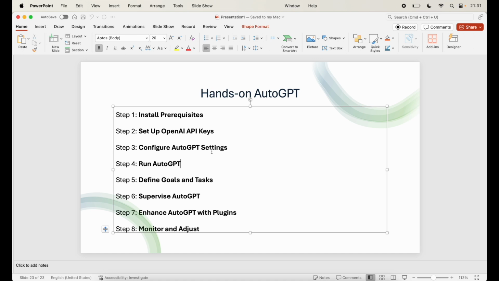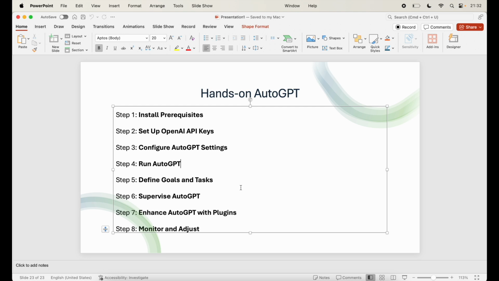That brings us to step number 5, where you define goals and tasks. When AutoGPT starts, it will prompt you to define a name for the AI, for example, you say research bot, and then a role that explains what the AI is supposed to do. Then you can set up to 5 goals that the AI will work towards autonomously. For example, research the latest trends in AI, write a summary report, create a PowerPoint presentation. So it all does it for you.